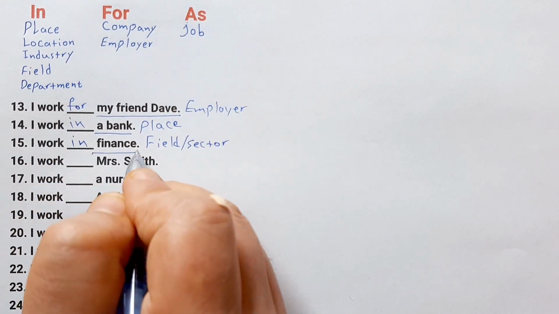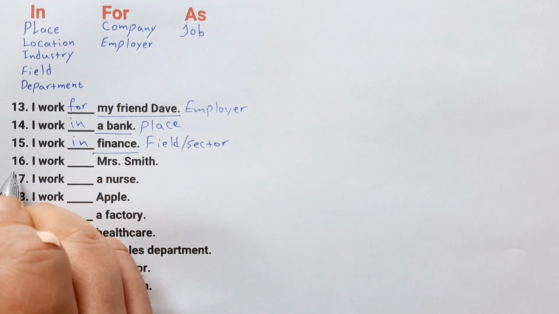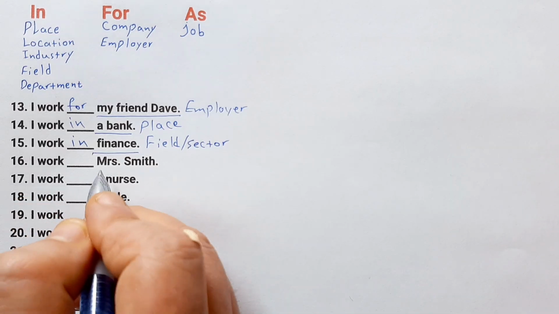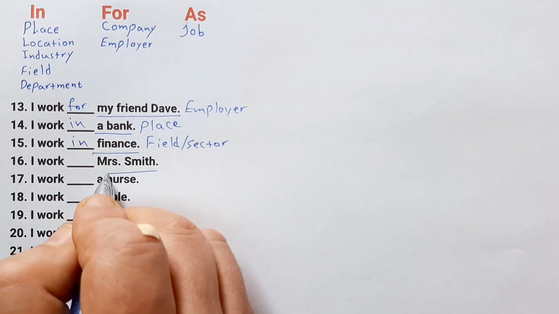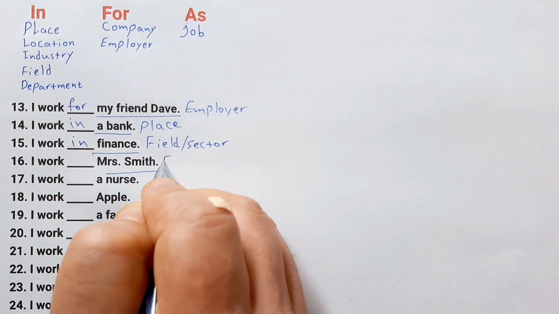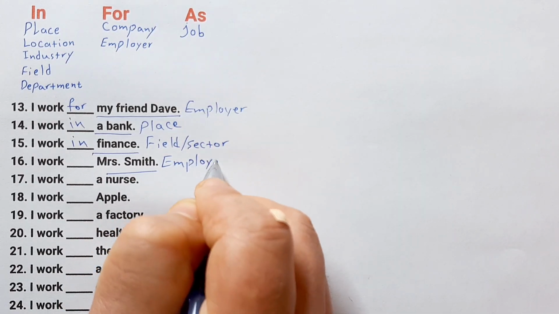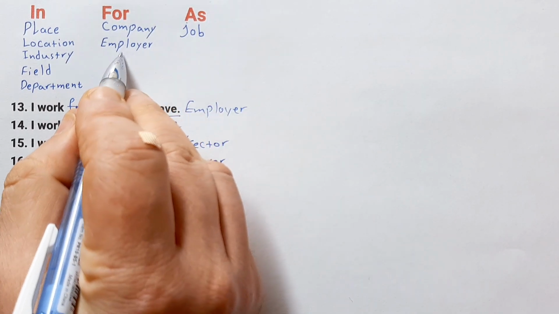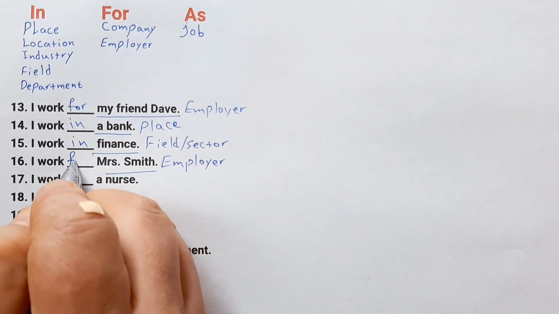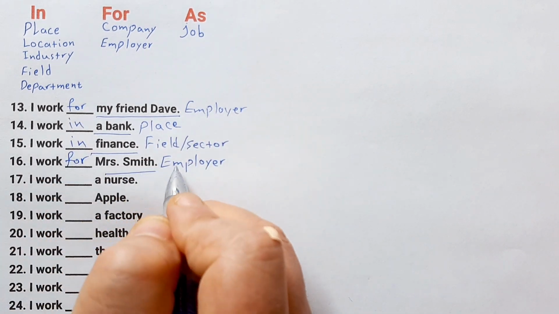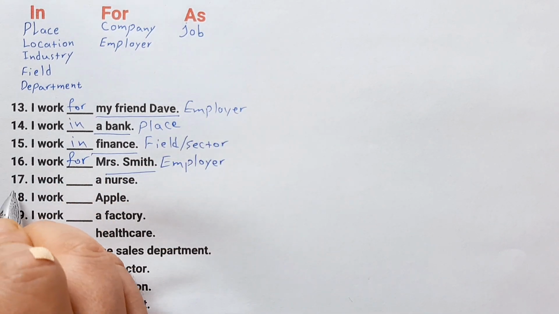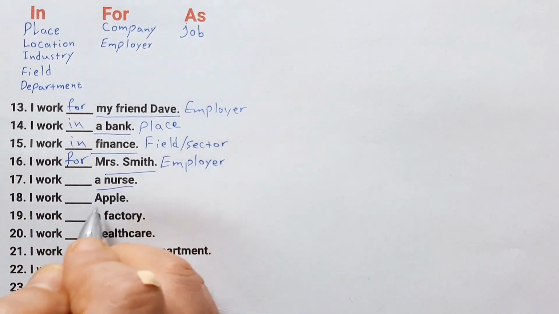I work in finance. Number 16. I work blank Mrs. Smith. Mrs. Smith is the name of the employer. So the correct answer is for. We say, I work for Mrs. Smith.